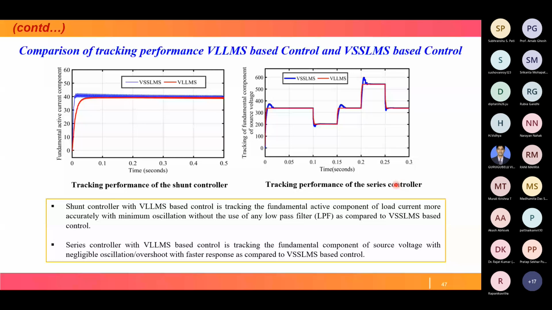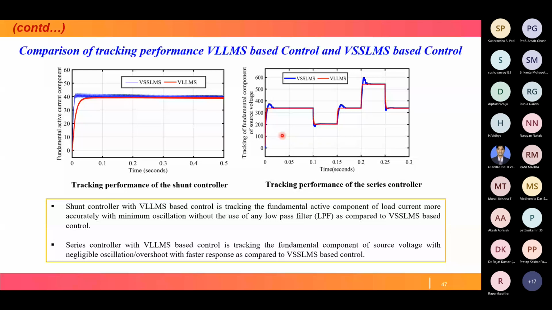Then this is for the series controller. The series controller with the VLLMS algorithm is tracking the fundamental component of source voltage with negligible oscillation. The red one has negligible oscillation, but there is more oscillation in the blue one, that is VSS LMS, variable step size LMS. This is just a comparison.